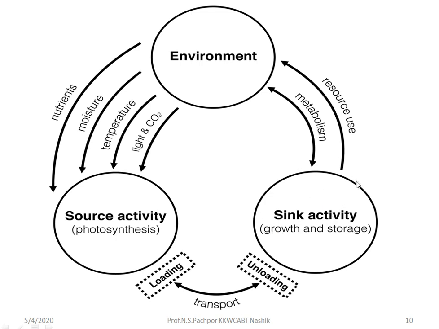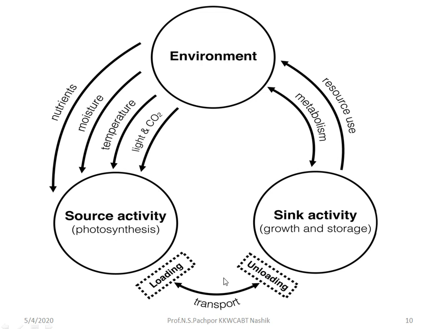And what is the sink activity? Sink activity is nothing but growth and storage. If this is an apical region, then it develops into different or newly formed organs. The second activity is storage, for example fruit, grains, and underground storage such as tubers and rhizomes. Whatever photoassimilates are transported from the source are utilized in the sink. So growth and storage are the major activities of the sink organ.